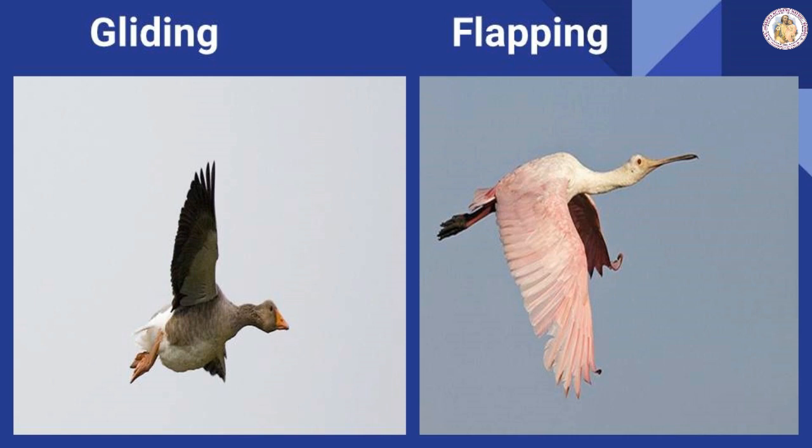There are two types of flying methods. One is gliding, another one is flapping. Gliding is when the bird has its wings and tail spread out. While you are seeing the picture, you can understand. This movement of the bird uses air currents for going up and down. And flapping is active flight. The bird beats the air by flapping its wings. They use the flight feathers for this purpose.